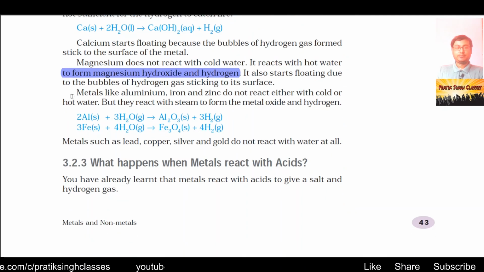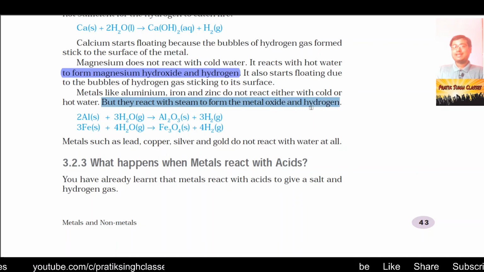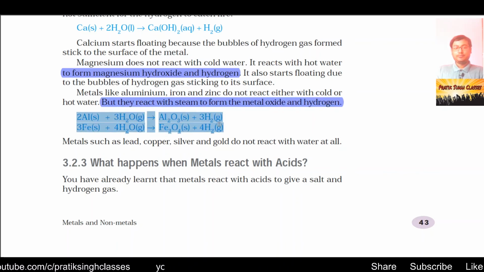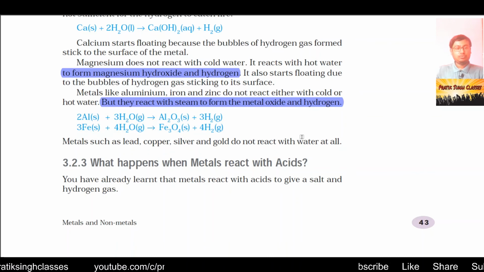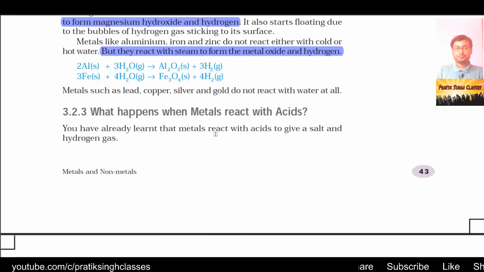Metals like aluminium, iron and zinc do not react either with cold water or with hot water, but they react with steam to form metal oxide and hydrogen gas. As you can see here, the complete balanced equation is given: 2Al plus 3H2O makes Al2O3 plus 3H2, and 3Fe plus 4H2O makes Fe3O4 plus 4H2.